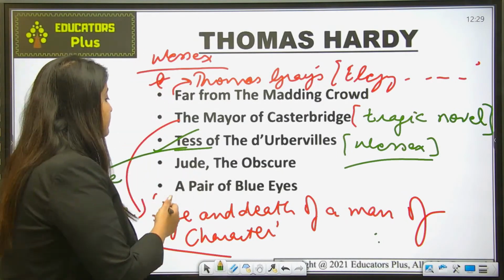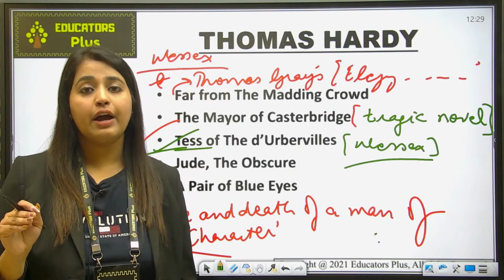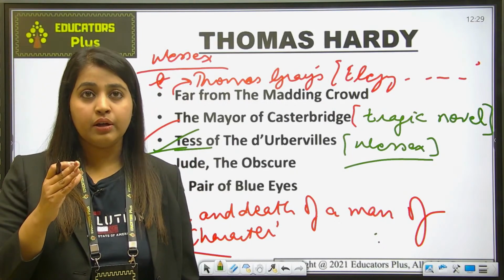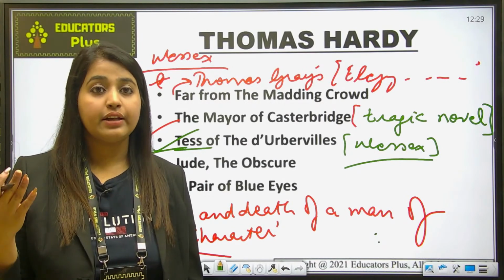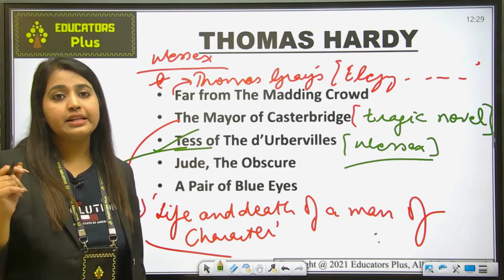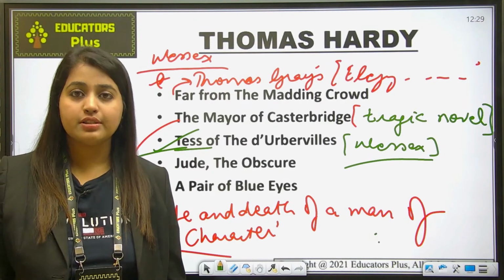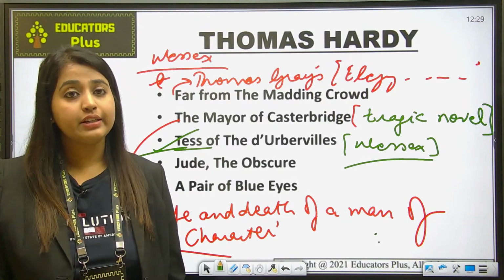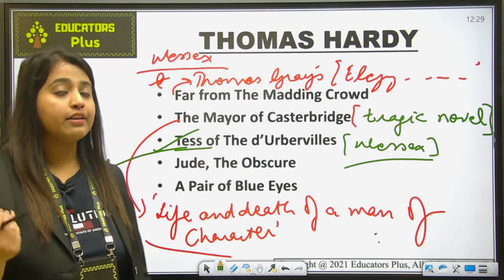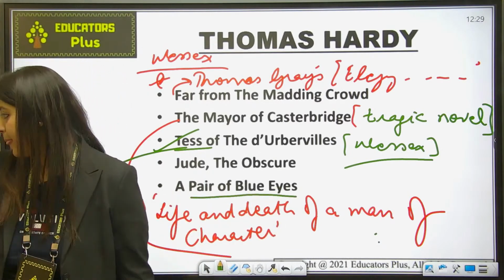Okay, next is A Pair of Blue Eyes, an early work by Hardy, and you have to remember that it is based on his courtship of his wife, which is also reflected in Tess of the d'Urbervilles and talked about in A Pair of Blue Eyes.